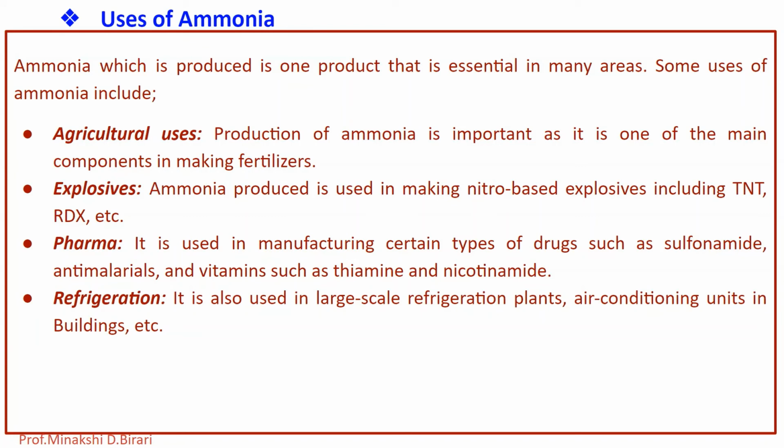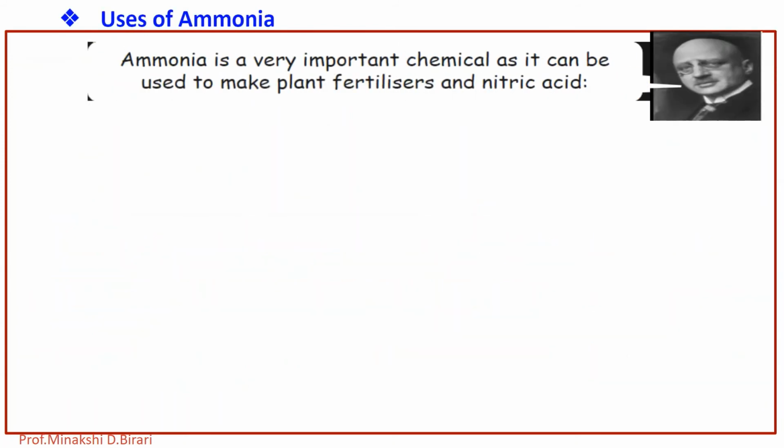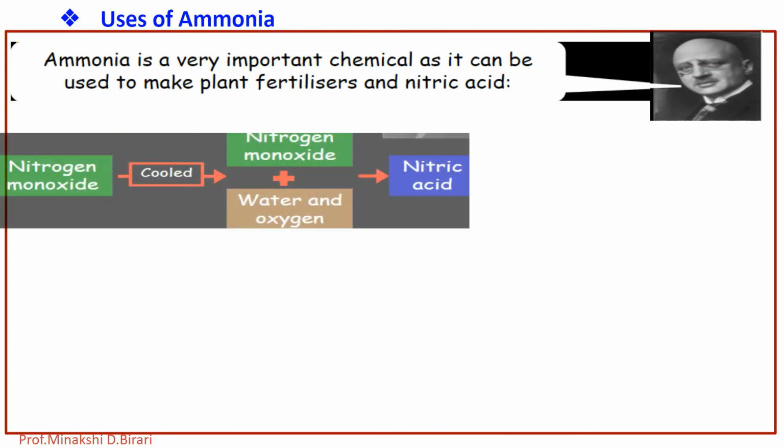It is used in large scale refrigeration plants, air conditioning units in buildings, etc. Ammonia is used in various cleaning products and acts as an effective cleaning agent. Ammonia is a very important chemical as it can be used to make plant fertilizers and nitric acid.